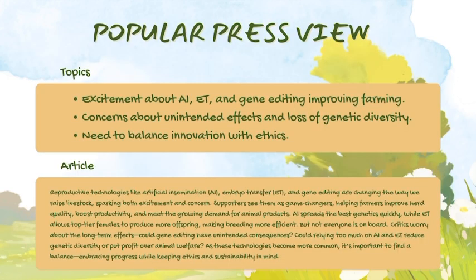Our popular press view. First, let's talk about the excitement around new technologies like artificial insemination, embryo transfer, and gene editing. These advancements could change farming by making it more efficient, improving animal health, and boosting productivity. Farmers are thrilled about the chance to create livestock that can better resist and adapt to changing environments.